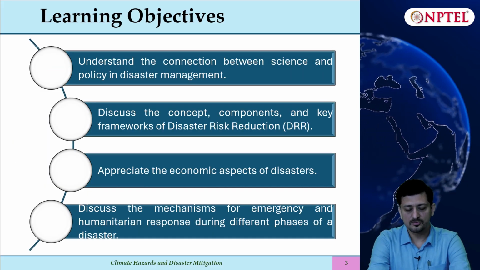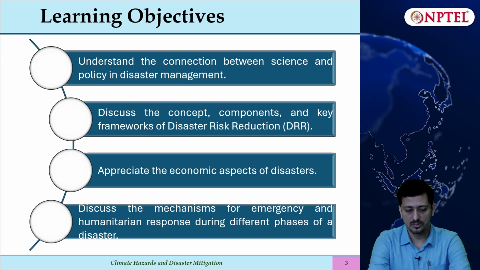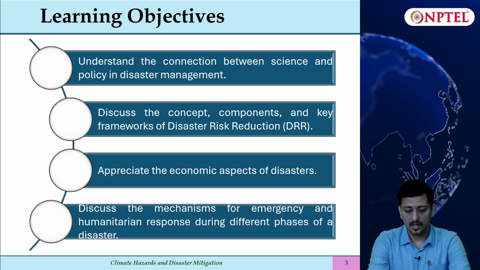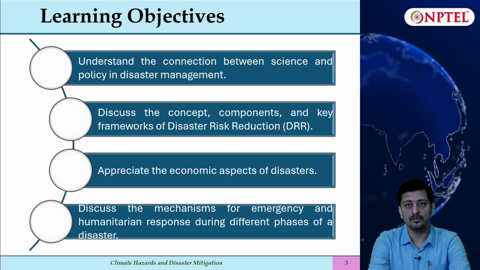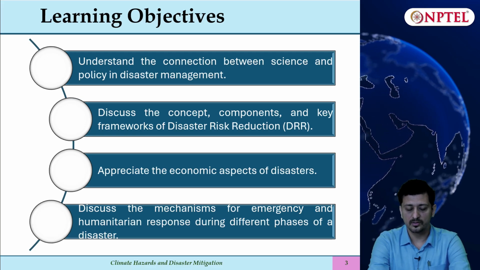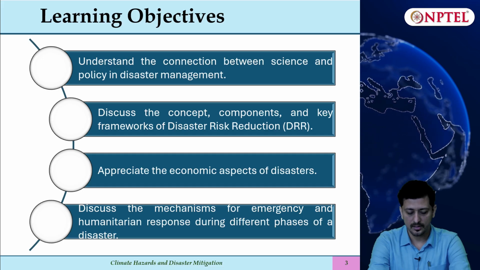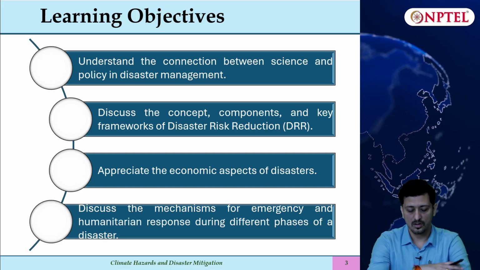So our learning objectives for today are: we'll understand the connection between the science and policy in disaster management. We'll discuss the concept, components and key frameworks of disaster risk reduction. We'll appreciate the economic aspects of disasters, and we'll discuss the mechanisms for emergency and humanitarian response during different phases of a disaster.